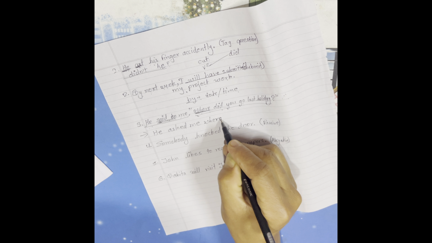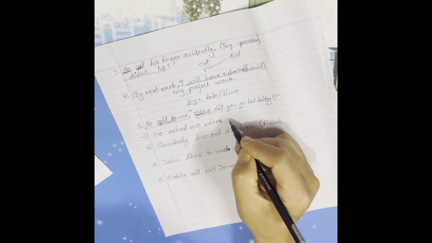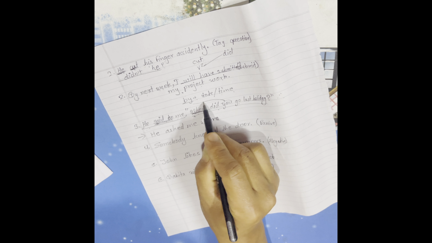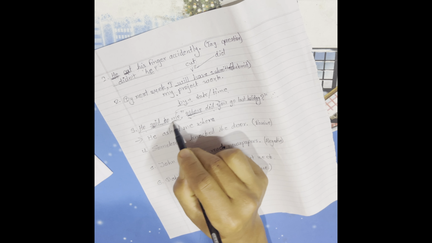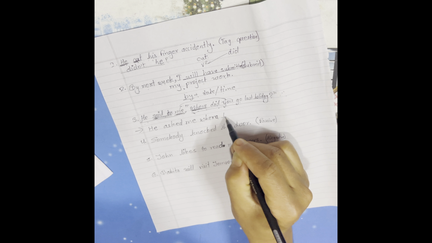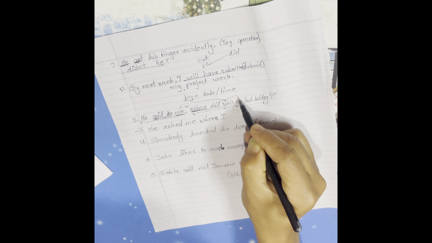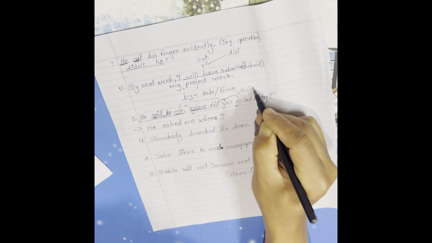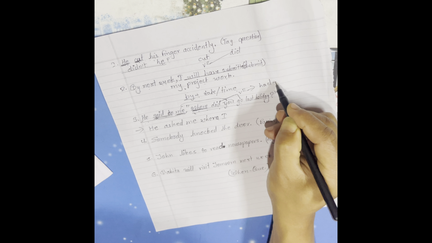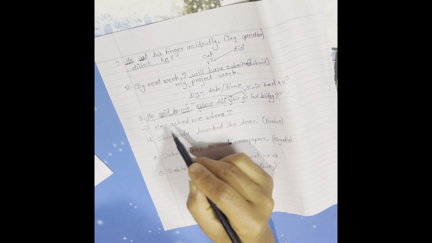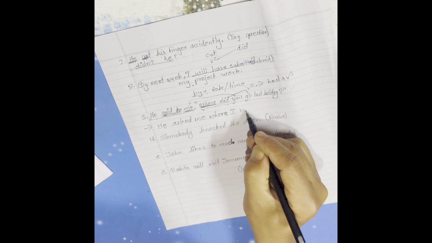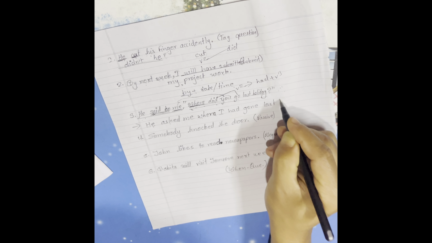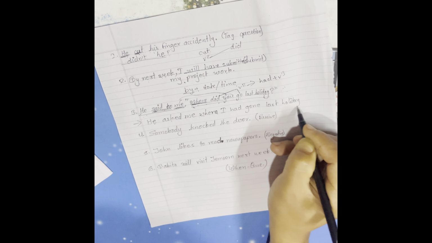After writing the WH word connective, now we need to focus on the subject. So what's the subject here? You. So you should be changed according to the objective case. The objective case is me, so here should be I. And did go indicates that it's a verb 2 or simple past. So simple past should be changed into past perfect: had plus verb 3. So he asked me where I had gone last holiday is the answer.